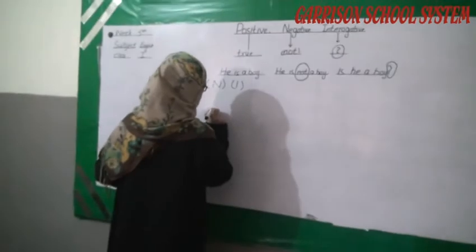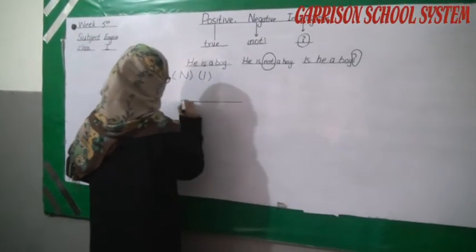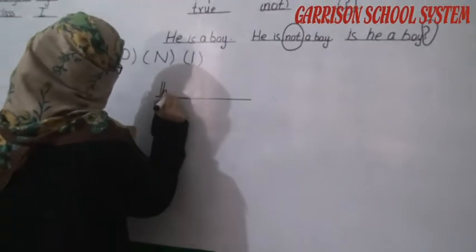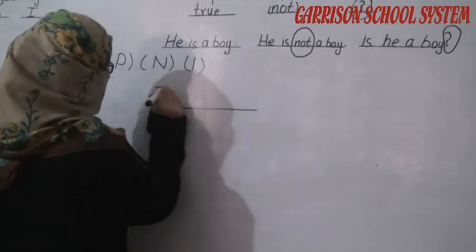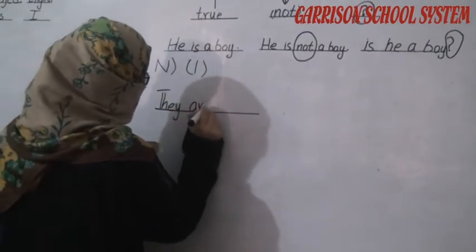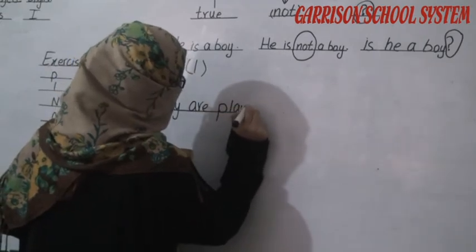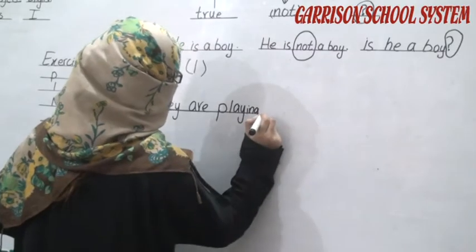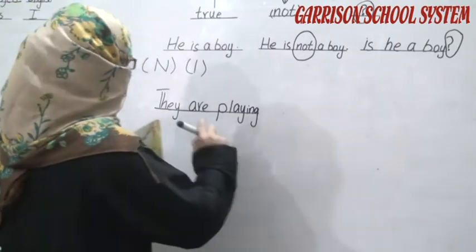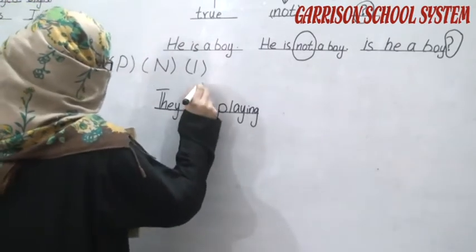Now convert these sentences from the positive to negative and to interrogative. For example, if I am solving this one, they are playing. They are playing, P-L-A-Y-I-N-G, is a statement. It's a positive statement.